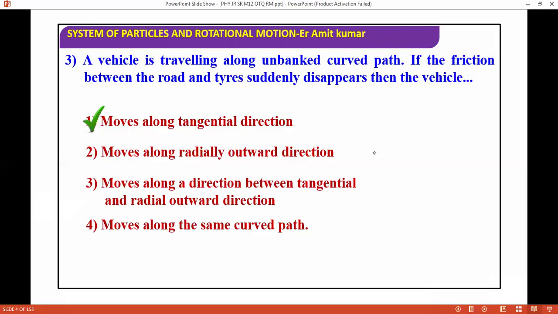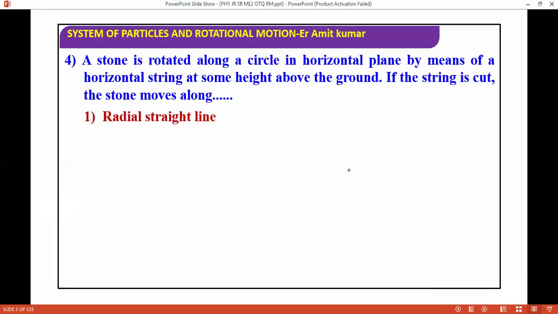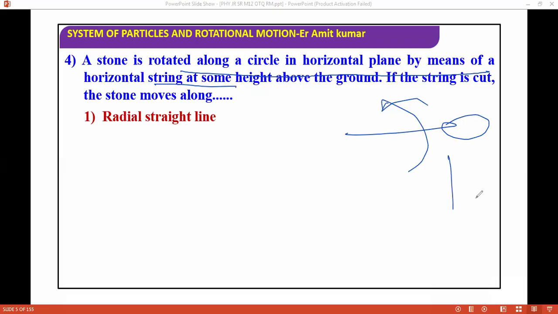Next question. A stone is rotated along a circle in a horizontal plane by means of a horizontal string, at some height above the ground. Basically, the string is horizontal, the stone is like this, and we are rotating it. If the string is cut suddenly, what will happen?